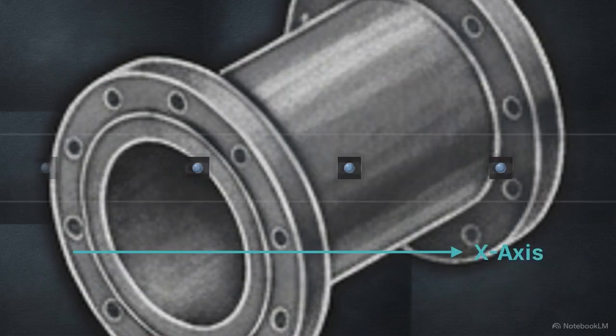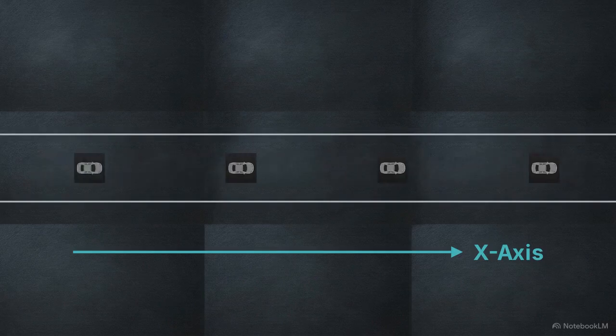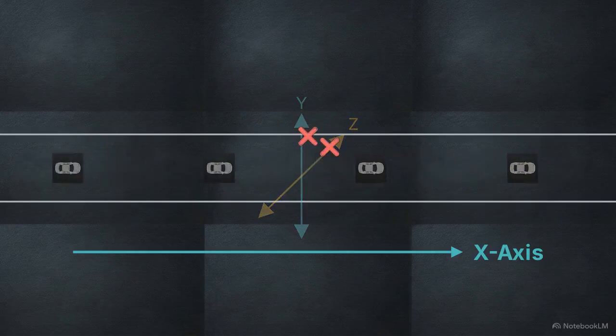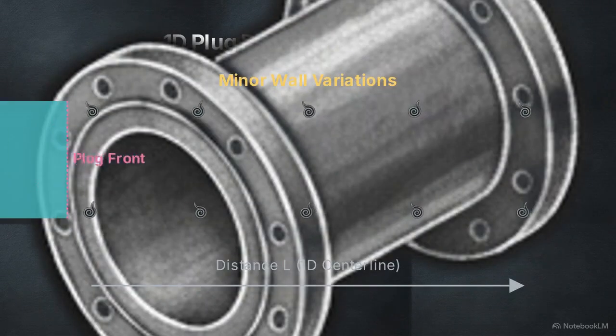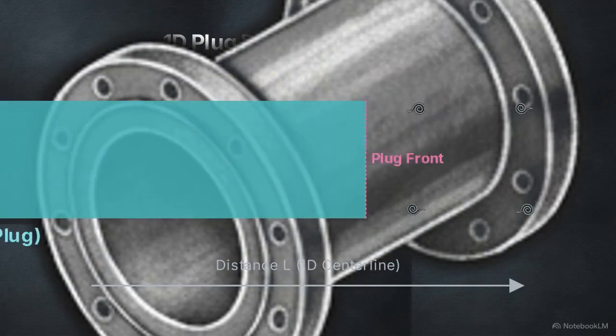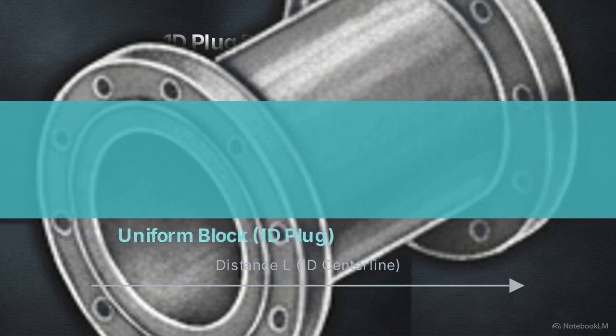Think of cars stuck in a single lane on a highway. You only need their position along that road to determine speed. Movement in other directions is effectively zero. When an engineer designs the water mains for a high-rise, they treat the water as a uniform block sliding through the pipe, ignoring the minor variations happening near the walls.